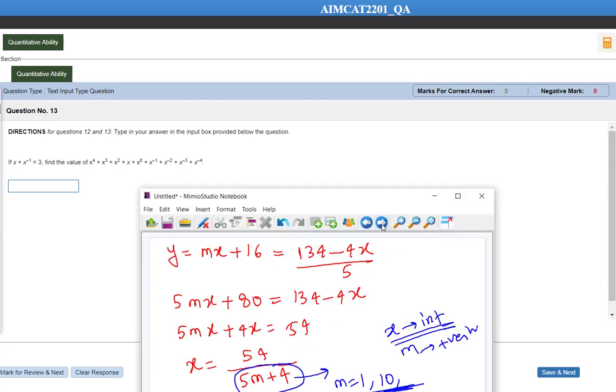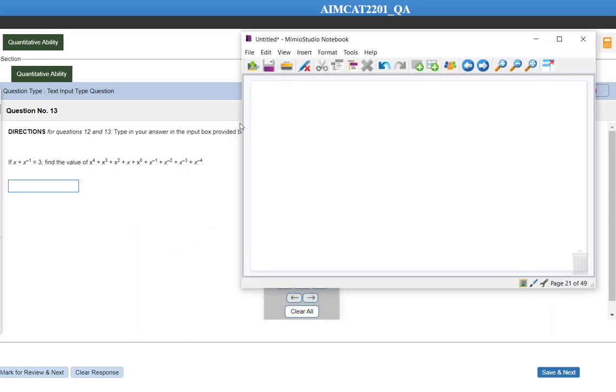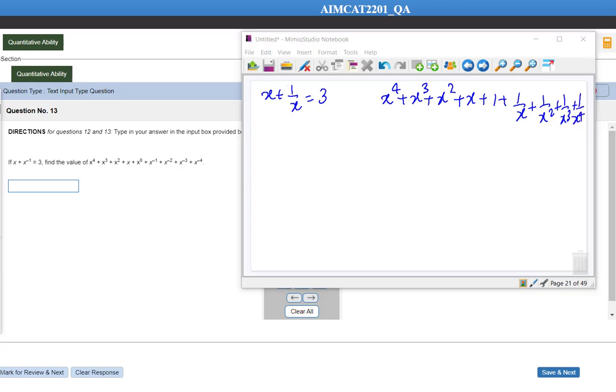Okay, in question number 13, what are we supposed to find? Look at what is given: x plus 1 by x is equal to 3. So what we are supposed to find is x to the power 4 plus x to the power 3 plus x to the power 2 plus x plus 1 plus 1 by x plus 1 by x square plus 1 by x cube plus 1 by x to the power 4. Okay everyone, so this is again an easy question but lengthy.